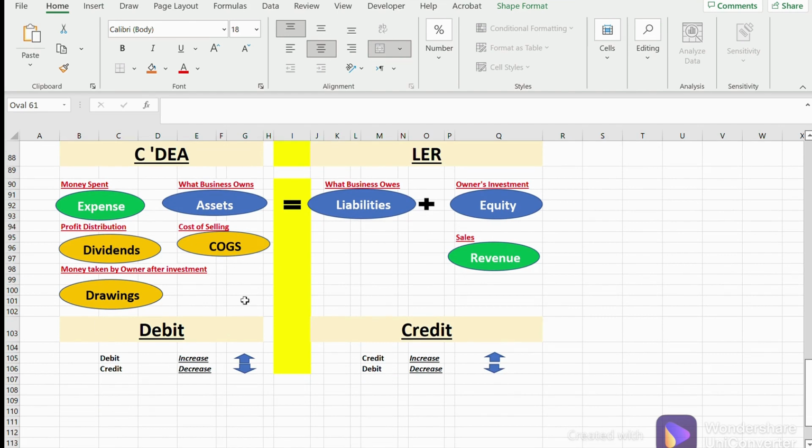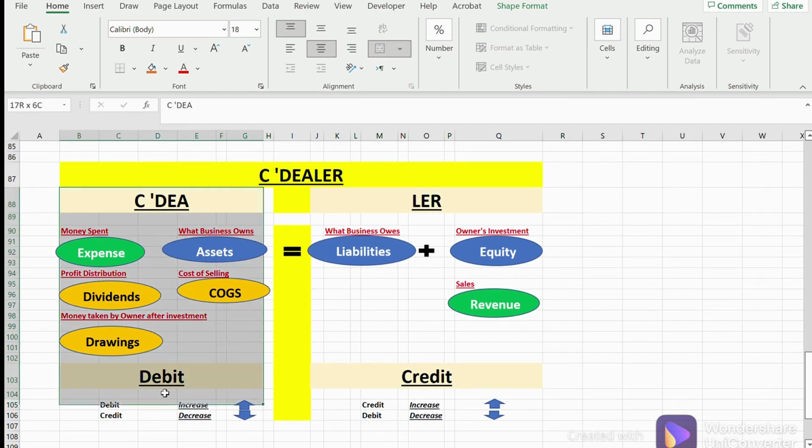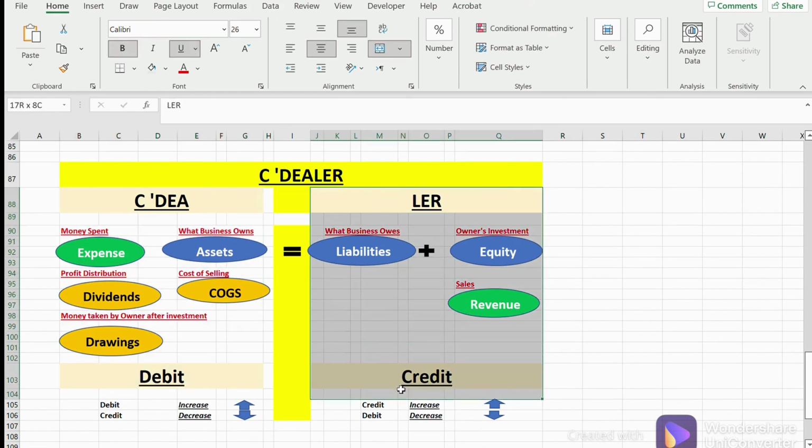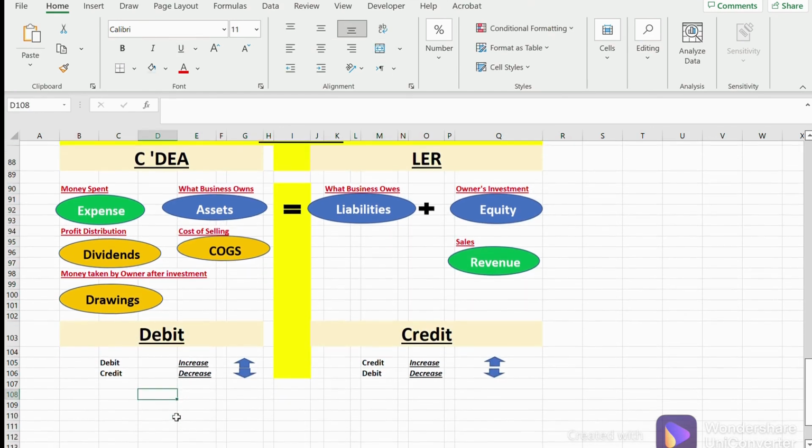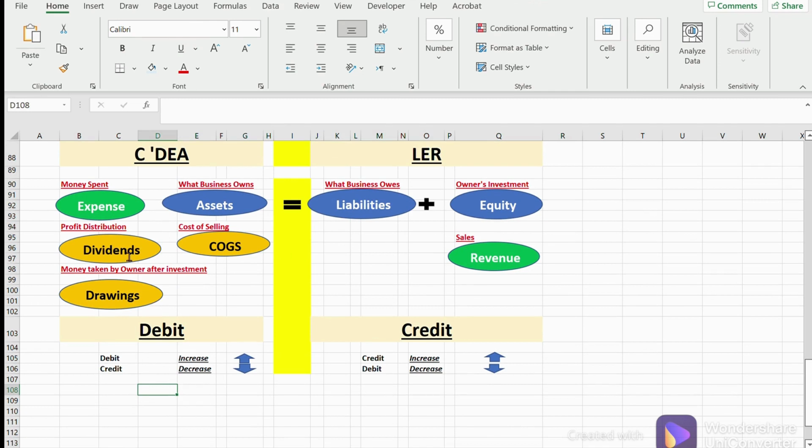Right, so this side in CDA is a debit side and LER is a credit side. What happens with this side? When these things get increased, they are debit, and when they get decreased, they are credit. Similarly, these three, when they get increased, they are credit, and when they get decreased, they are debit. Let's now look into the examples with a view to understand these things a little bit more.